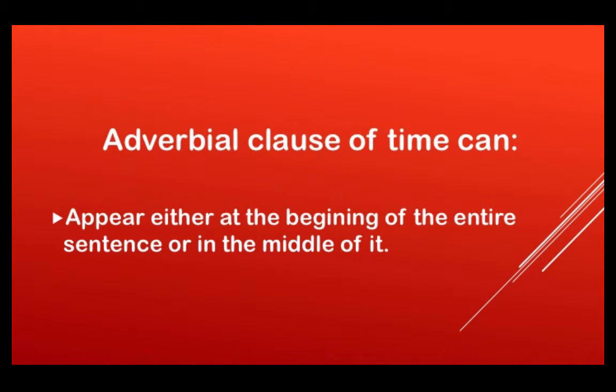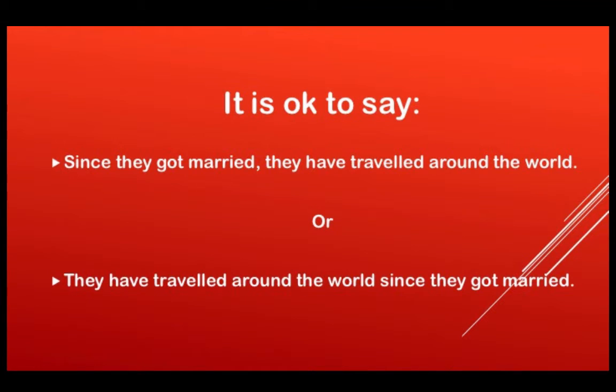Before we go, it is important for you to know that an adverbial clause of time can appear either at the beginning of the entire sentence or in the middle of it. It is okay to say, since they got married, they have traveled around the world, or they have traveled around the world since they got married. The only difference is the use of a comma if the subordinating conjunction begins the sentence.